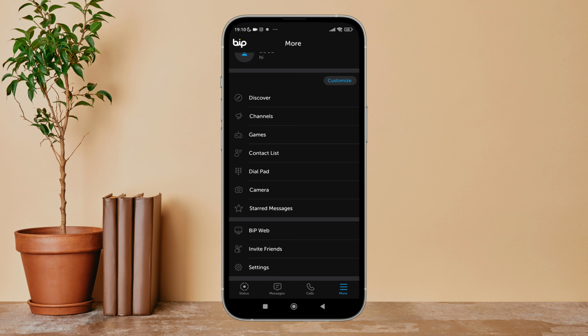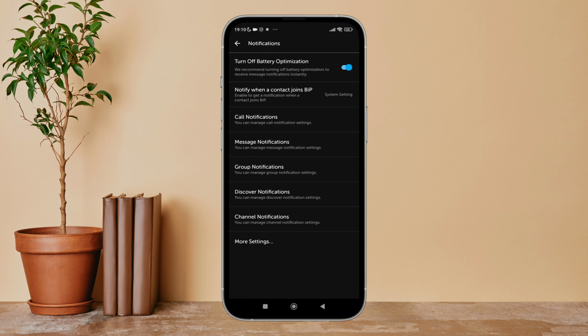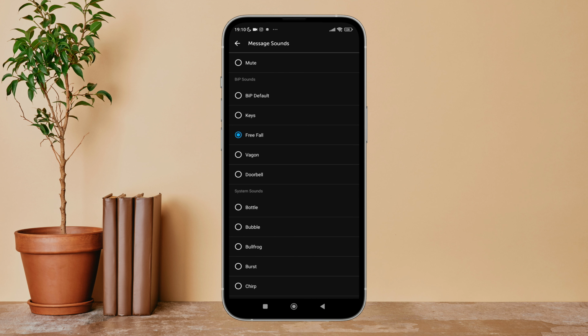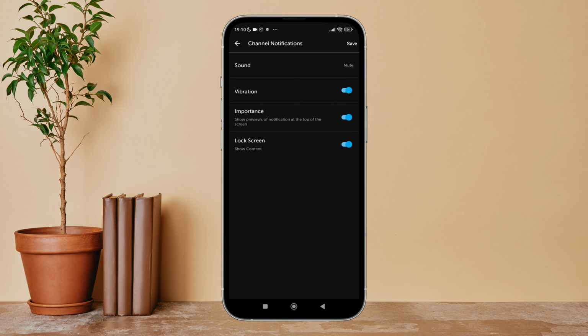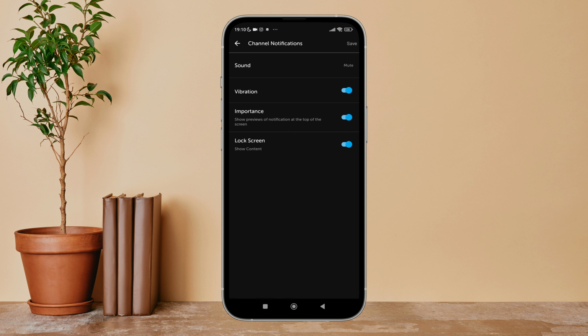Next, tap on settings. After that, tap on notifications. Next, tap on channel notifications. After that, tap on sound. Next, you can see the option of mute at top. Tap on it. Then tap on arrow. Next, tap on save. So, this is how you can mute sound off channel notification on BIP.